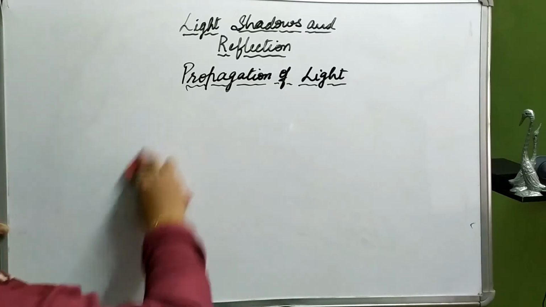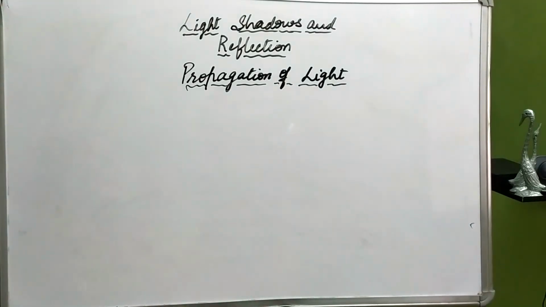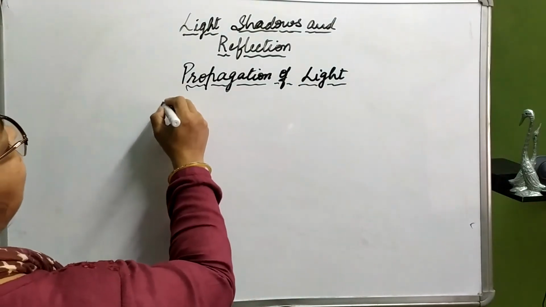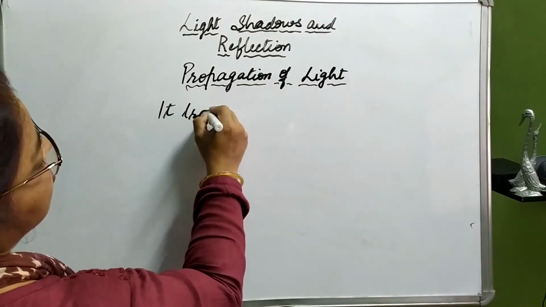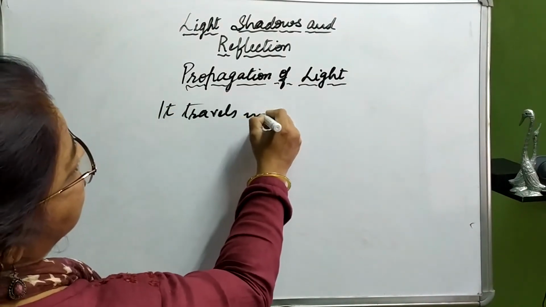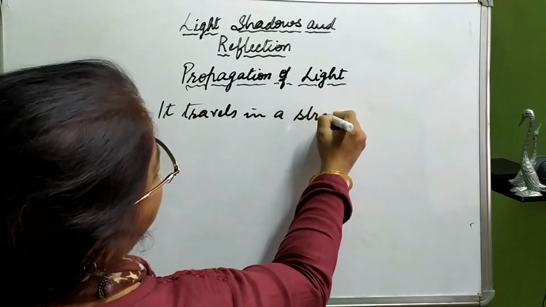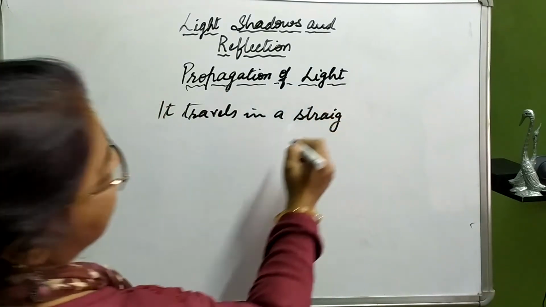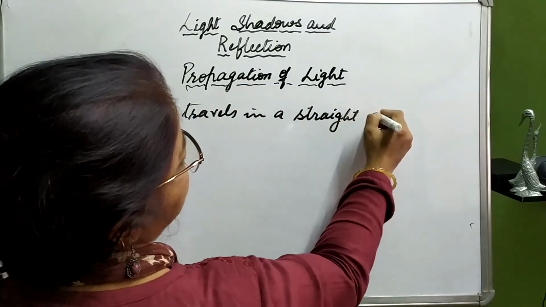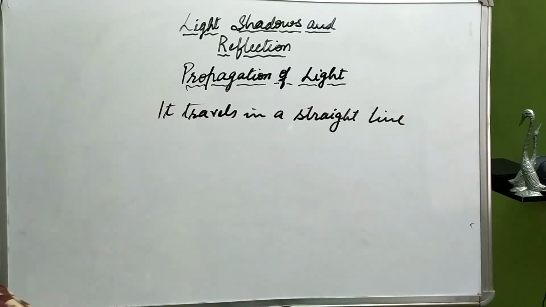Always remember that it is the property of light that it travels in a straight line, S-T-R-A-I-G-H-T, straight line.